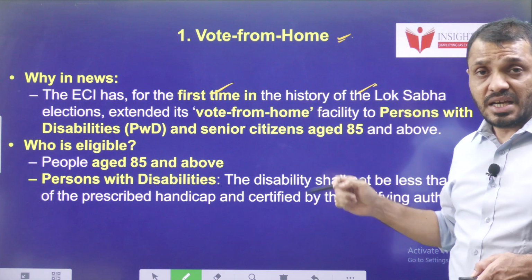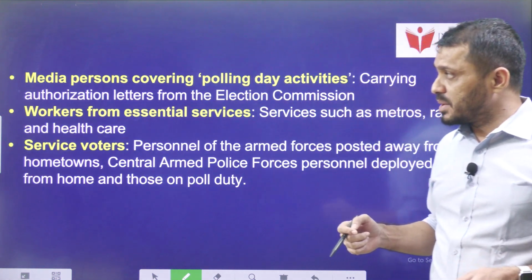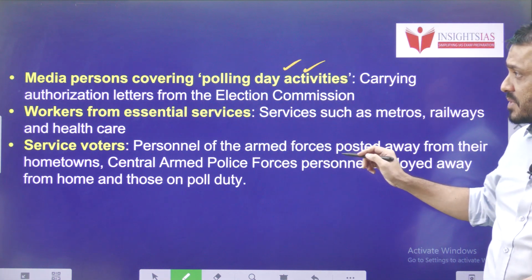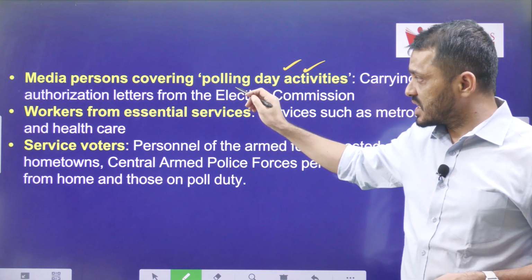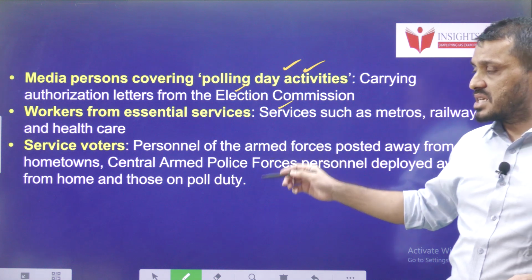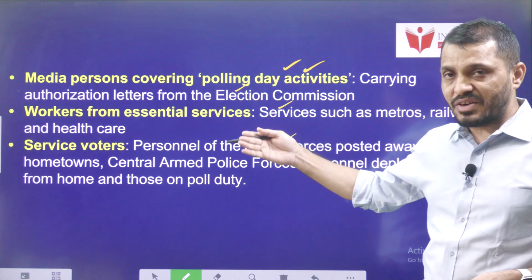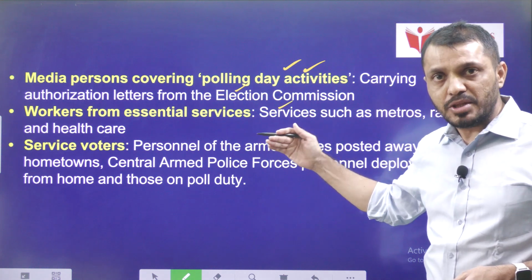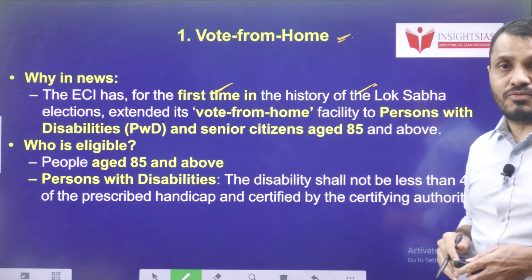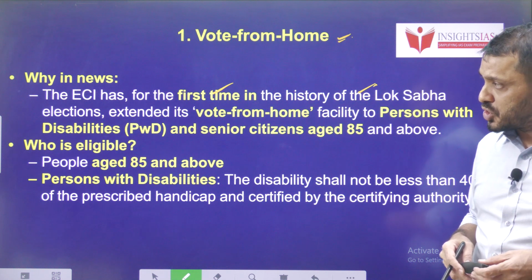So this is applicable to the following 2 categories. Apart from this facility, there is already a postal ballot facility available for people working in media who are covering the polling day activities, and they have to carry an authorization letter from the Election Commission. Then workers from essential services and service voters serving in the armed forces and living away from their hometowns can use the service votes, whereas for this category, the vote from home facility is given. This is one of the new kinds of initiative from the Election Commission of India.